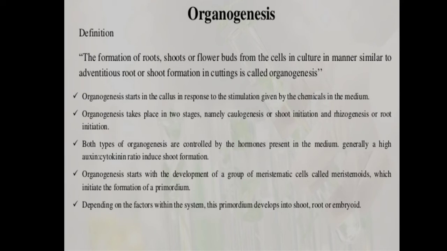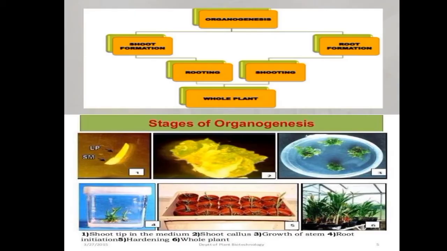the separate individual plants are transferred to soil conditions through the process of hardening. So after the formation of the shoot and the root, the plant is transferred to the soil condition, and that is known as the process of hardening. So here you can see there are different stages of organogenesis.